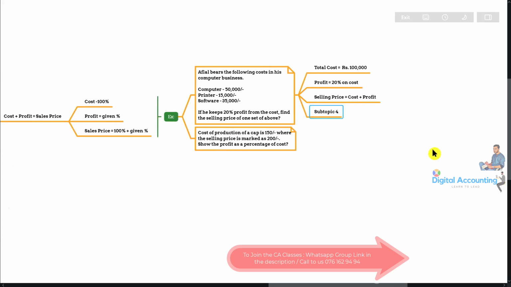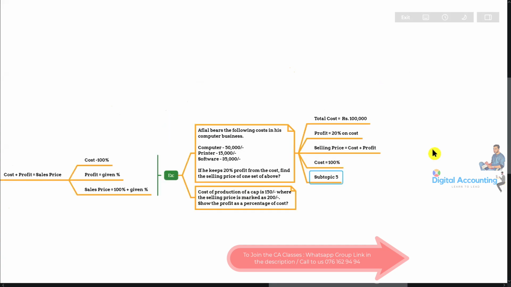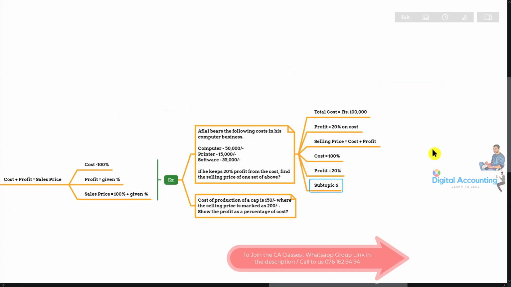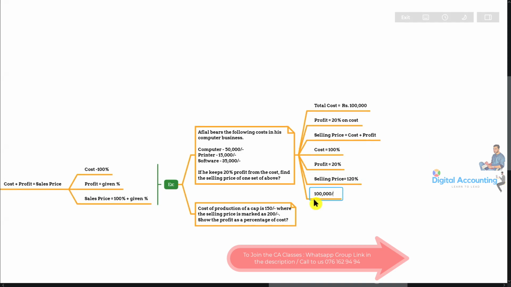So if it is like that, my question is, if it is a markup, it is not margin, students, it cannot be here. Markup means we should take the cost as 100%, right? So if the cost is 100%, profit is 20%, what should be the percentage of selling price? I'm asking the percentage, not the actual figures. 120%, right? So then you should divide by 100. And also, which do you want, the profit or the selling price?